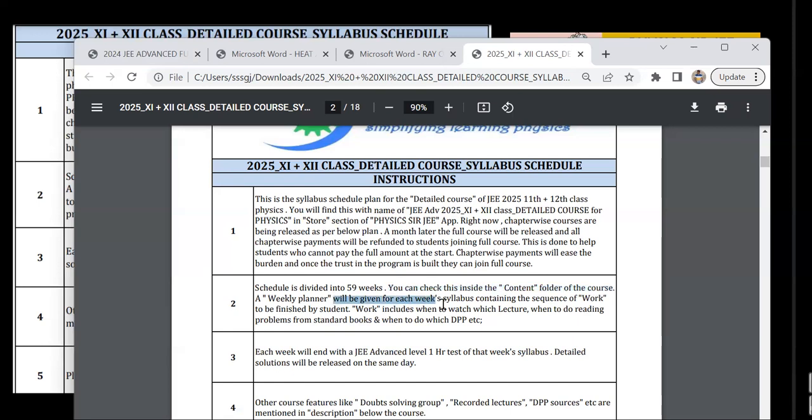A weekly planner will be given for each week's syllabus containing the sequence of work to be finished by the student. What does that work mean? It includes when to watch lecture, when to read or do problems from standard books, and when to do the DPPs, etc. Each week will end with a JEE Advanced level 1 hour test of that week's syllabus. Detailed solutions will be released on the same day.